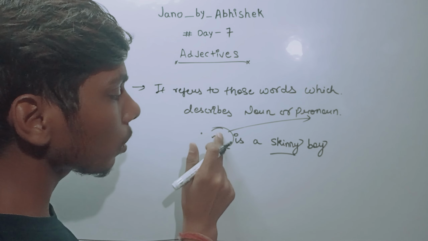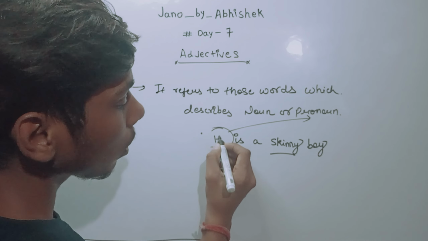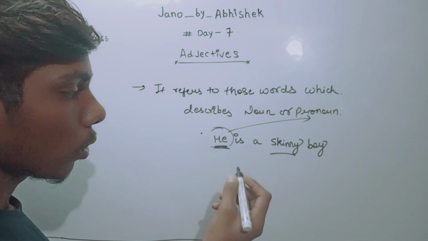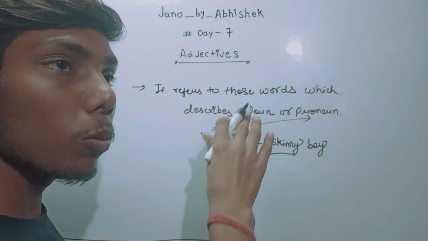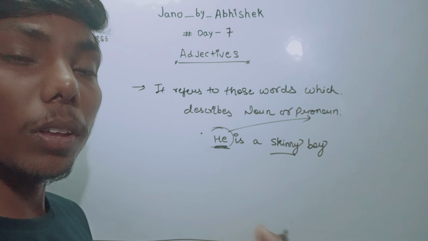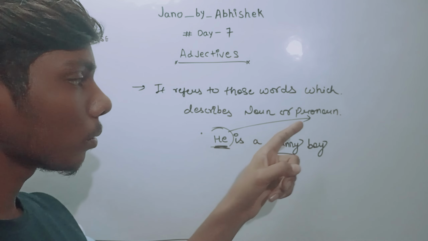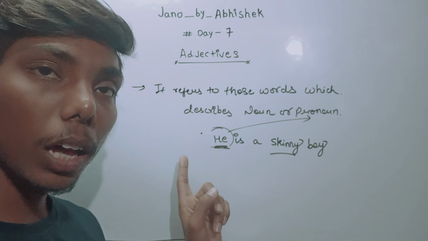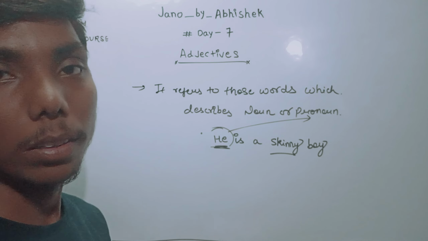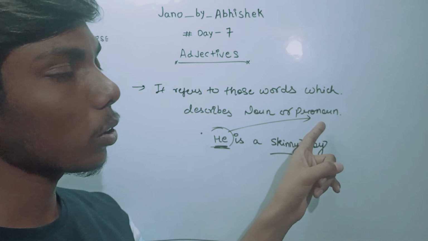If I don't take this name and just use these words, these are pronouns which help us remove the repetition. Those words which help us remove the repetition of a noun are called pronouns.